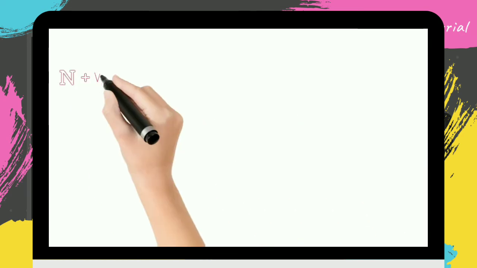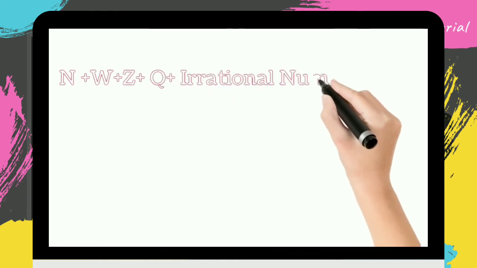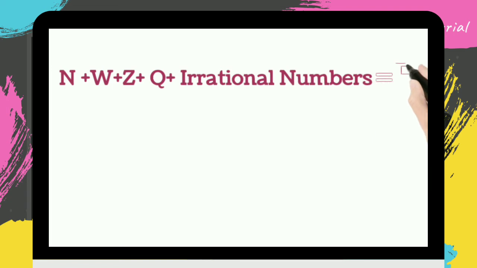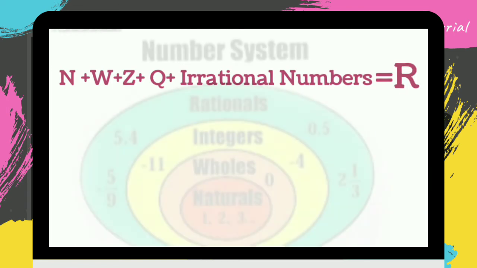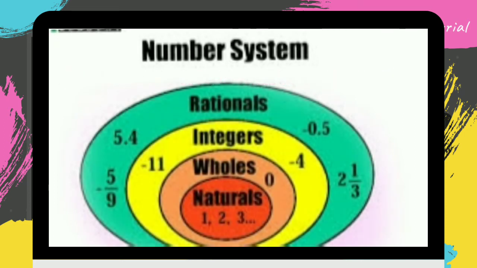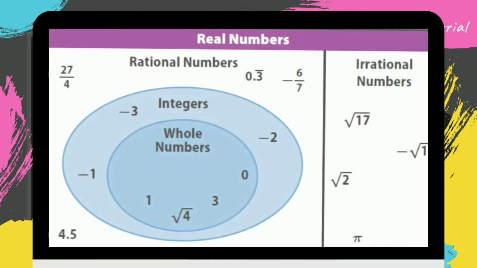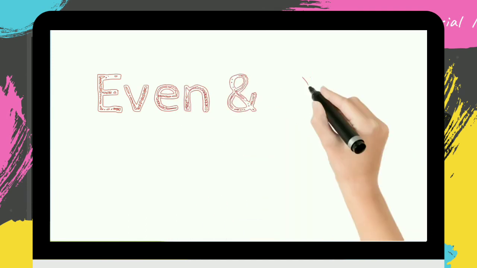Real numbers. Natural numbers, whole numbers, integers, rational and irrational numbers together form real numbers. All these numbers are known as real numbers, or we can say rational plus irrational numbers together give us real numbers.